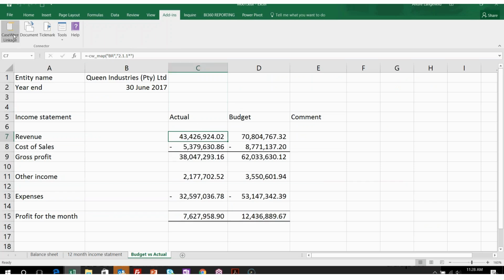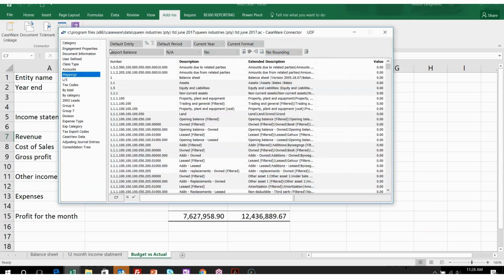Just once again, if you want to do the different entities, you'll literally click on the default entity column, getting back to that screen there. Then you can choose which entity you want to report on, and you can hard code it for that. If you want to do interdivisional or inter-entity reporting, you can see how one entity is doing versus the next one.